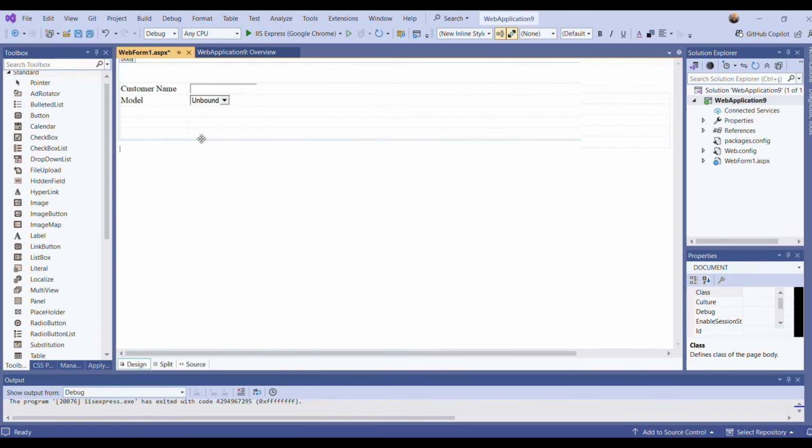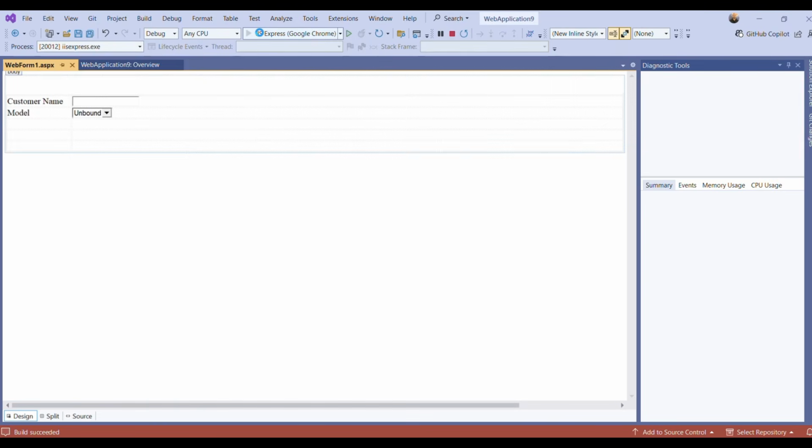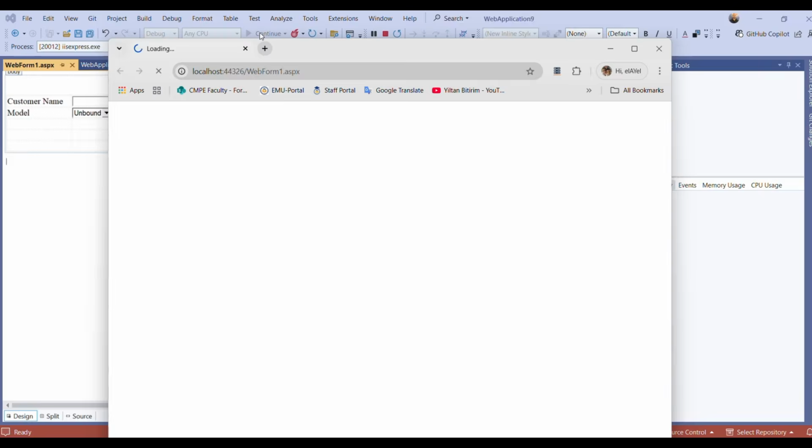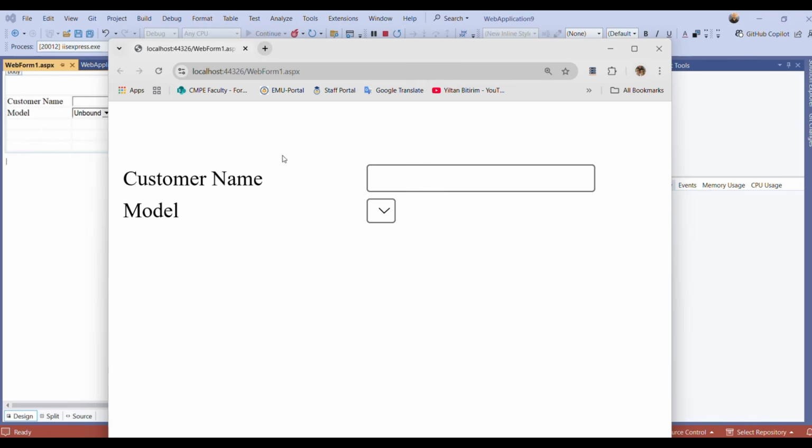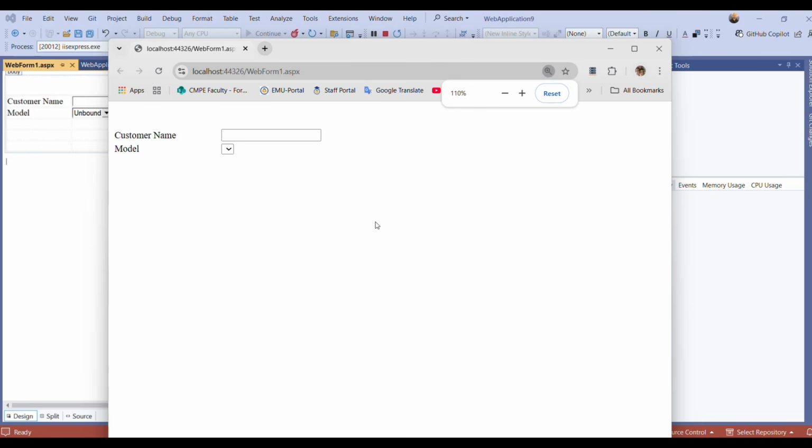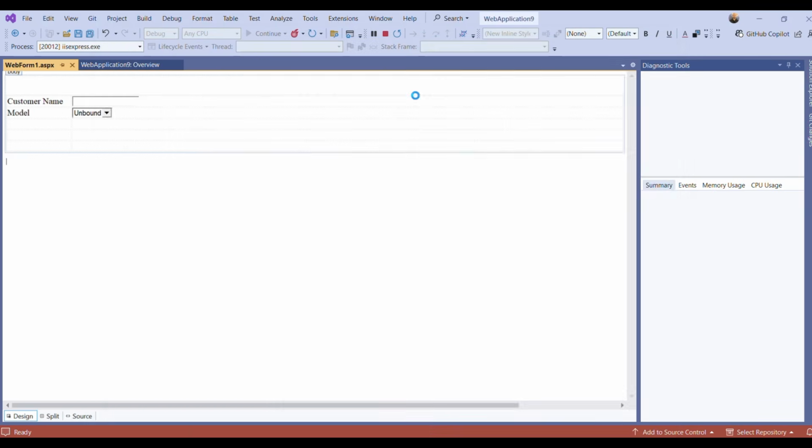So when I put them into a table and run the project, the indentation will be in a better view. This is more professional, I think. You see here the indentation of controls. So that is the difference. So I will continue in that way.